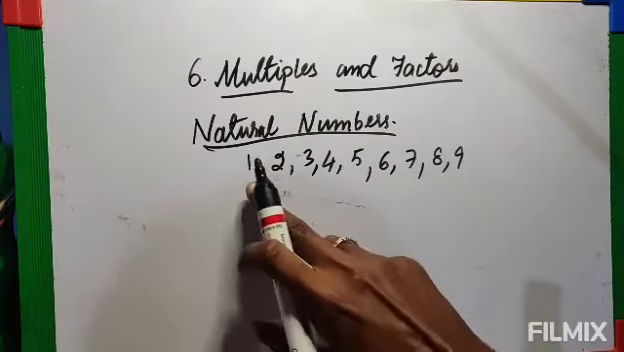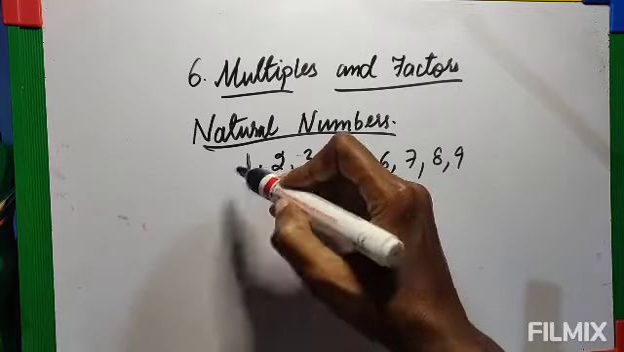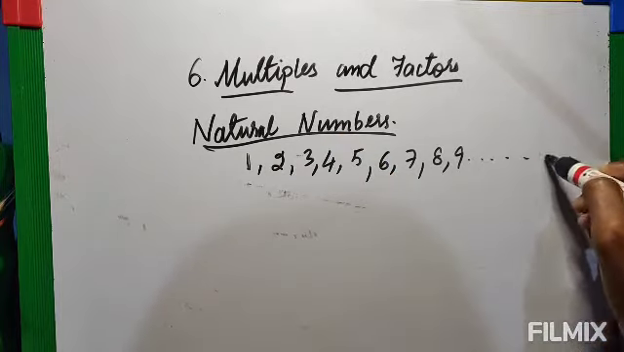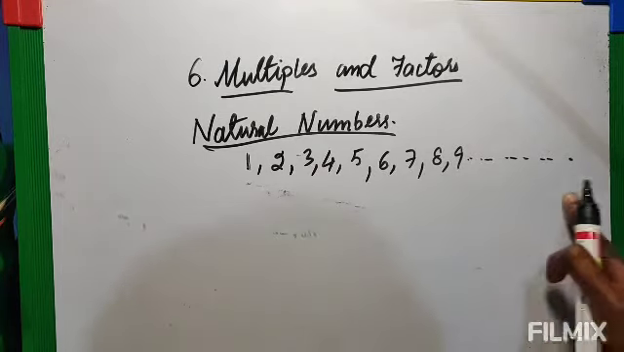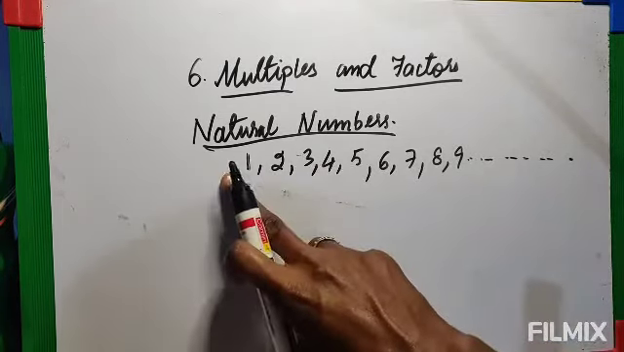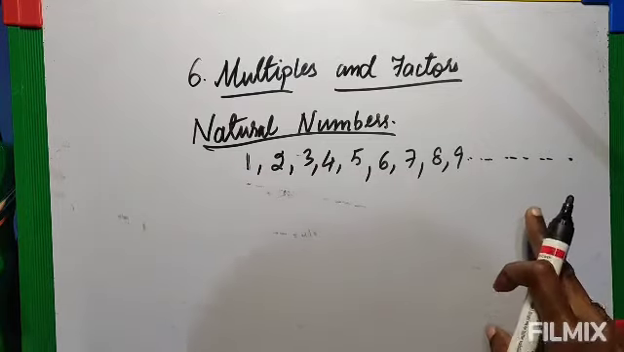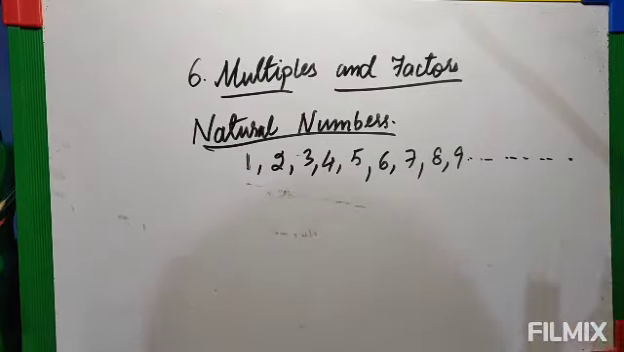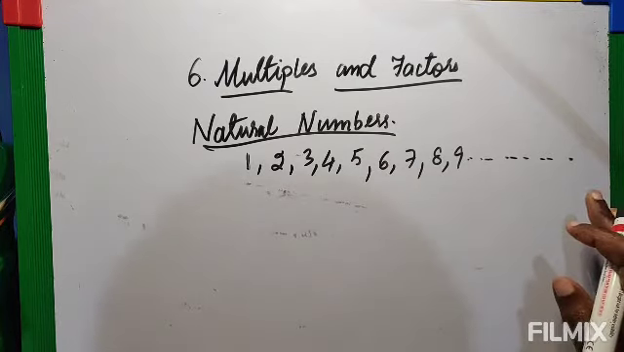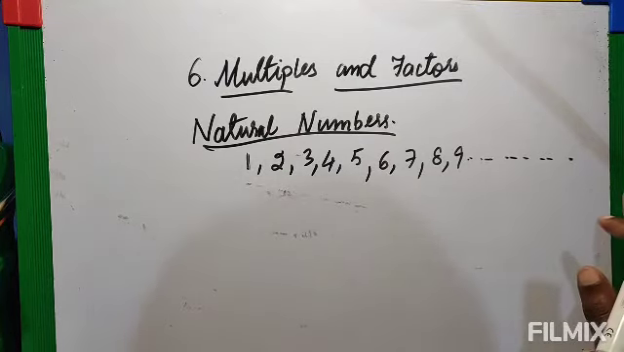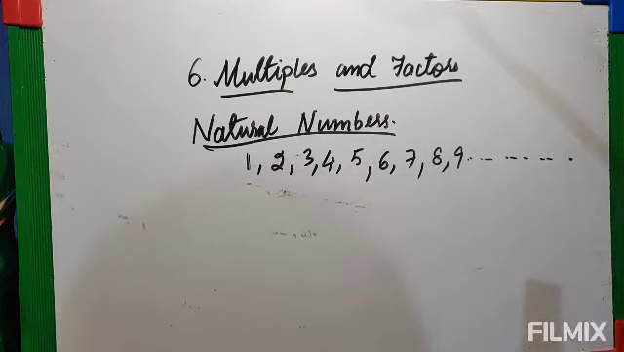The numbers starting from 1, and after that it continues. The numbers starting from 1 that were used in the beginning are called natural numbers. There is no stopping, it goes on, so it is infinite. Infinite means countless. We cannot count, we don't know how many numbers there are.